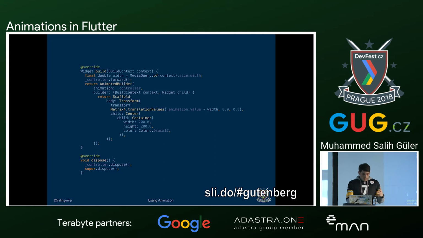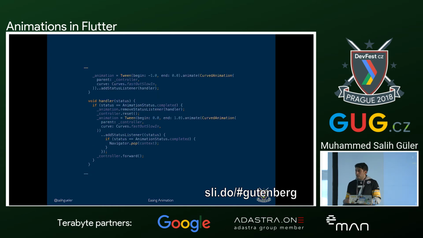OK, so far, when we run this code, we will have the animation that I mentioned coming from left and staying in the center. But it will not be going from center to the right. Normally, we can chain the animations in Flutter. But for the sake of showing you the status listener and how you can implement it, I decided to chain the animation by using the status listener. So how do we implement this?